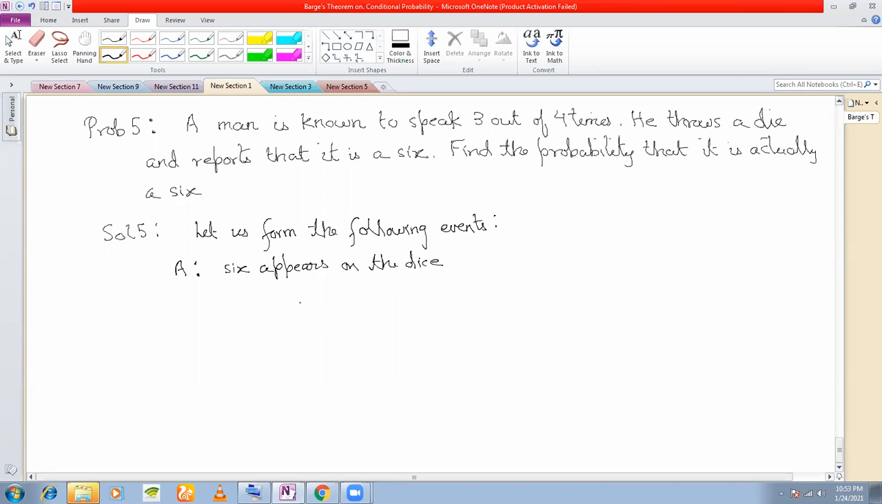And now we have E1. You need to find the probability that it is actually a 6. And what is given here? A man is known to speak the truth. A man is known to speak the truth 3 out of 4 times.